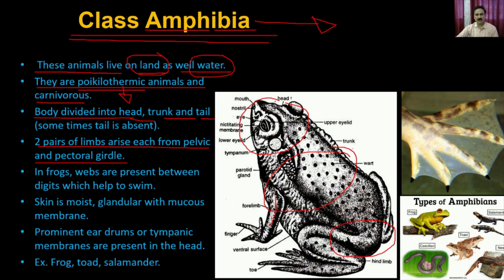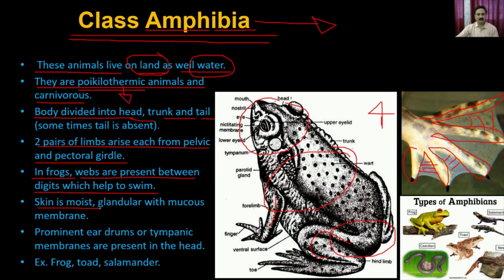So you have the forelimbs, and then you have the hind limbs. So it's actually going to have four pairs of appendages. In frogs, the webs are present between the digits, which help them to swim. These are the webbed fingers present in the frog, and you see here that there's skin-like appendages between these, and they look like flippers. So they actually help the frog to swim.